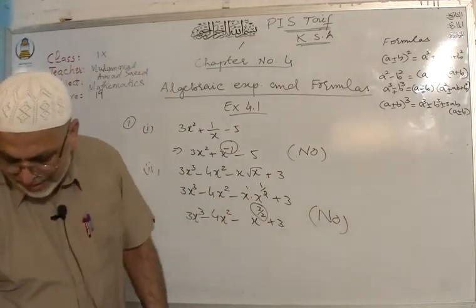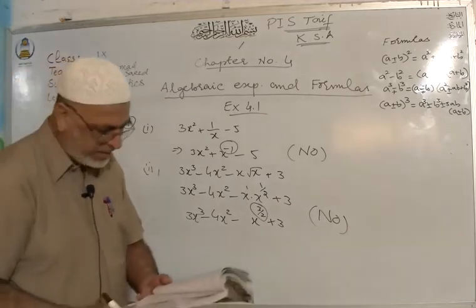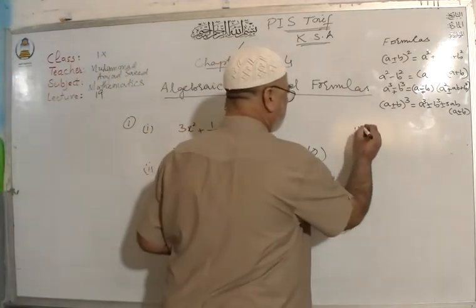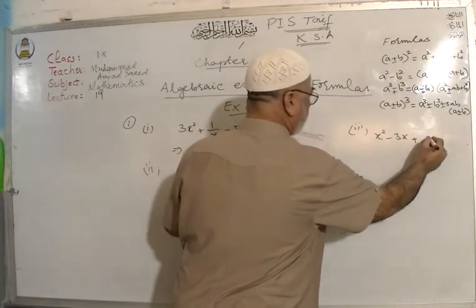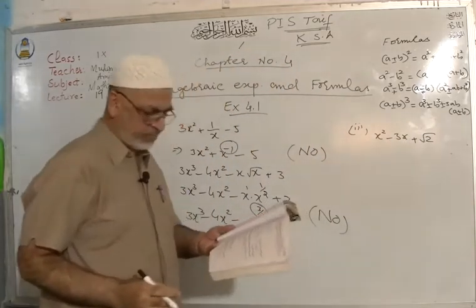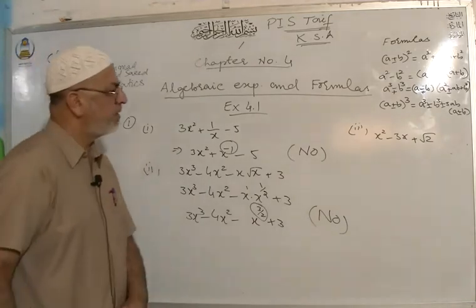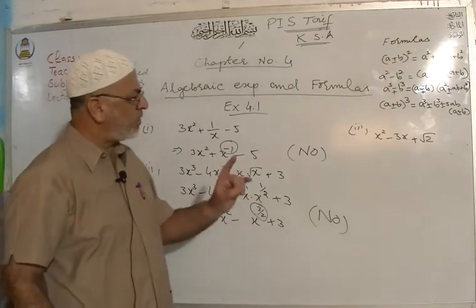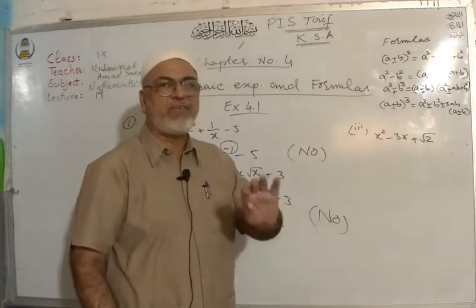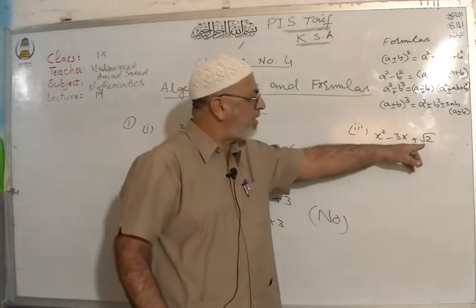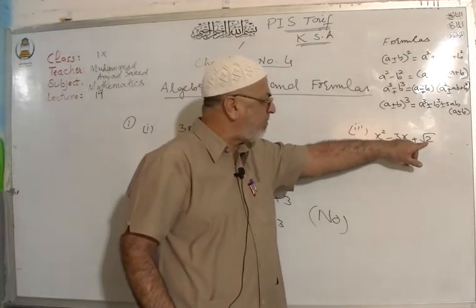After that we have part number 3, x square minus 3x plus 2 under root. Now remember that I told you the power of the variable must not be negative or a fraction. This 2 under root is a constant, it's not a variable.